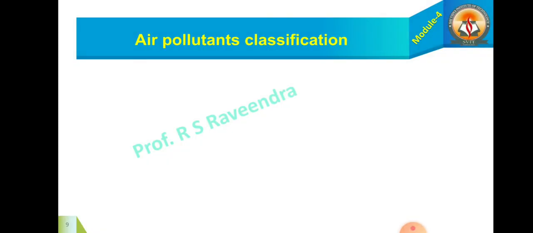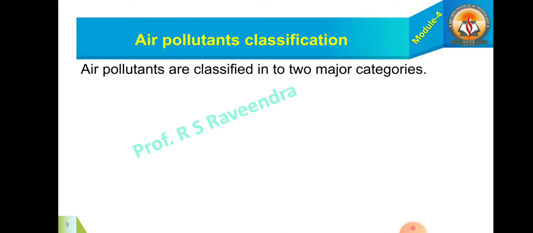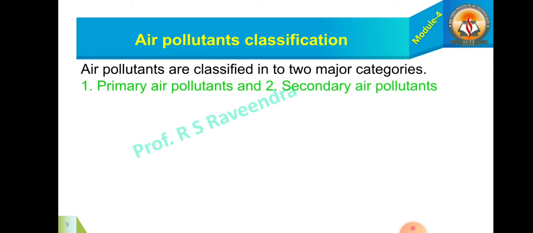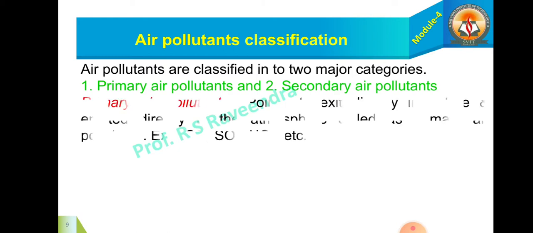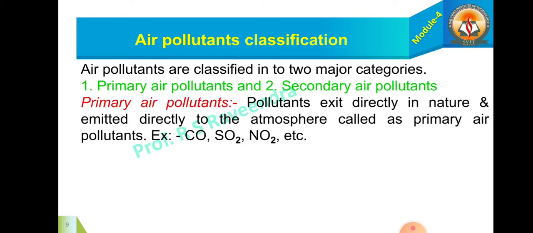And now, air pollutants classification. We can classify the air pollutants into two major categories: primary air pollutants and secondary air pollutants. What do you mean by primary? Primary air pollutants are those which are found directly in nature and are directly emitted to the atmosphere. They are called primary air pollutants.